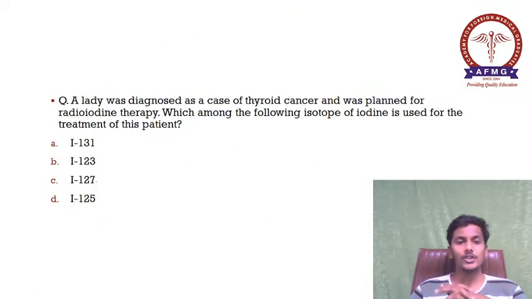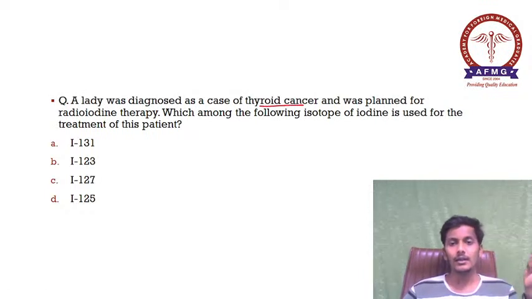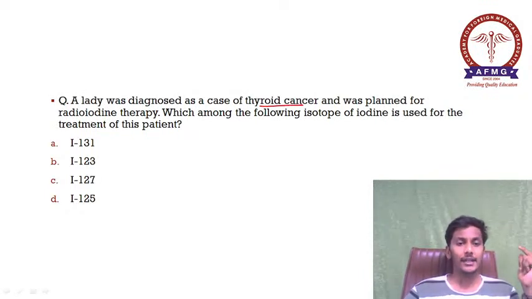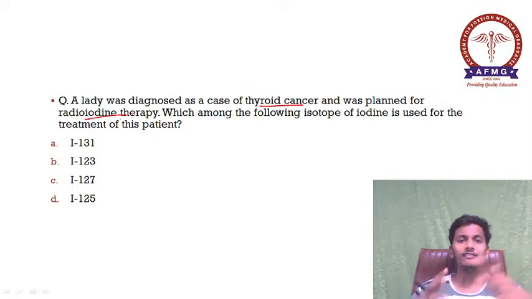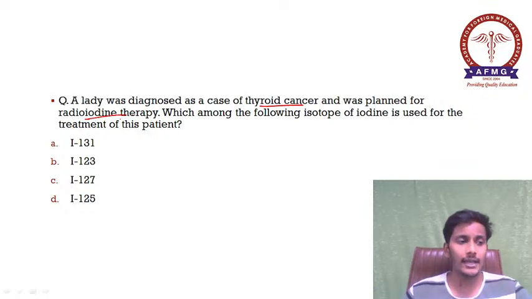Moving further to your next question, guys. A lady was diagnosed as a case of thyroid cancer, and was planned for radioiodine therapy. As we all know, radioiodine is a very effective therapy used nowadays in cases of hypothyroidism also, and in cases of thyroid cancer also.